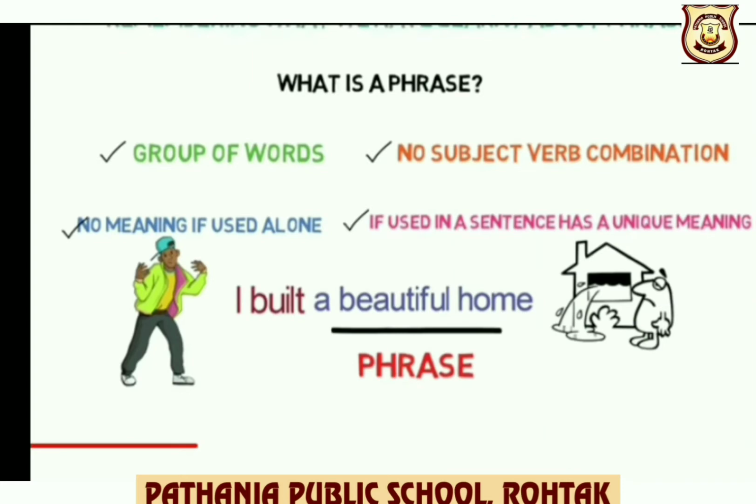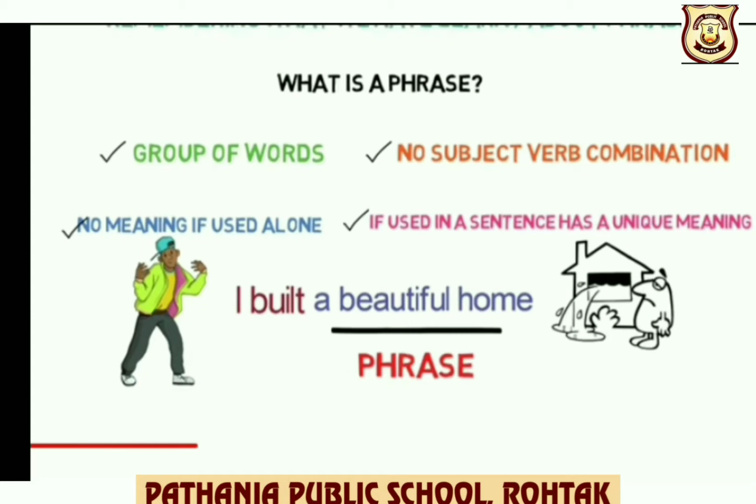What is a phrase? A phrase is a group of words. They do not have subject-verb combination, and if they are used alone, they do not make any sense. But if they are a part of a sentence, then they make a sense. Look at the example, children. A beautiful home.